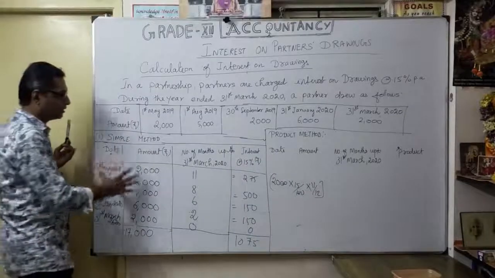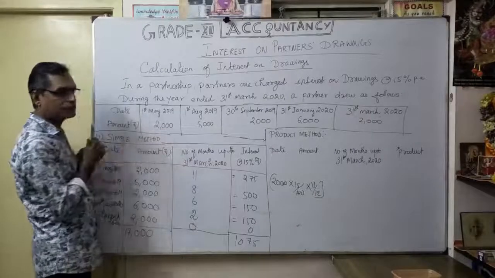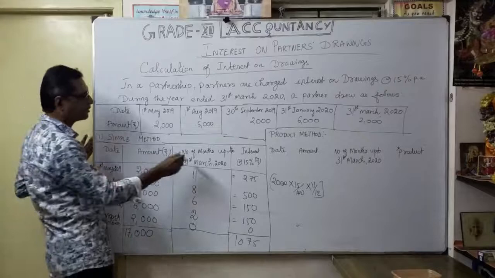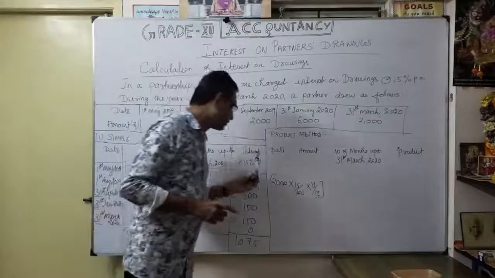Whatever the amount, only the months you should be very careful about. How we are going to calculate from the drawings date to your accounting year, so what is the balance months available. Accordingly, we are going to calculate interest.